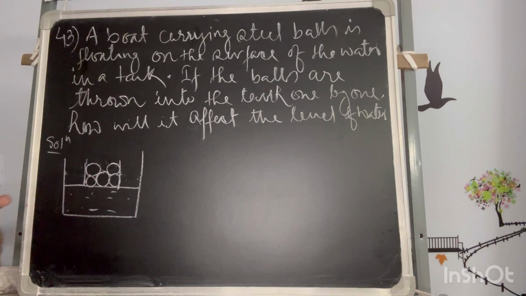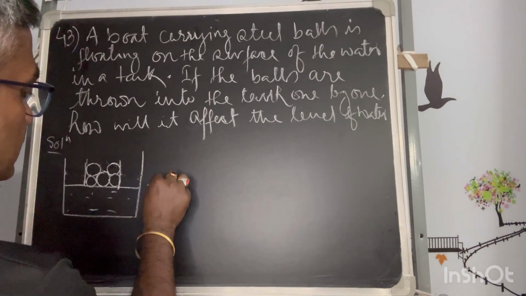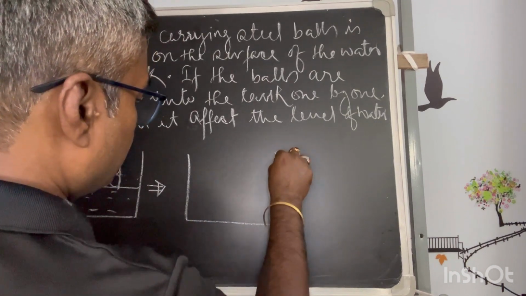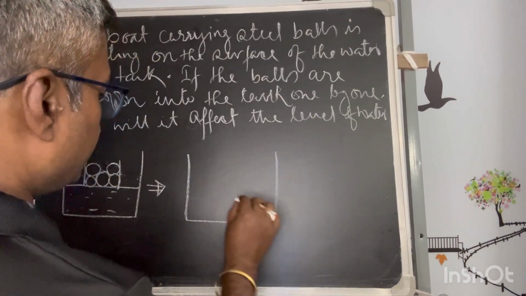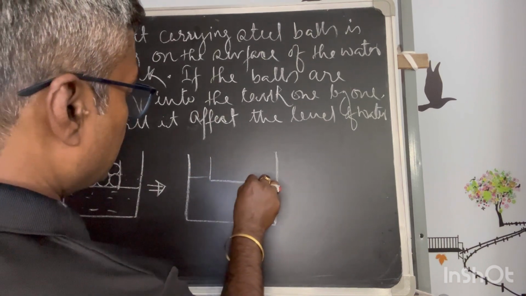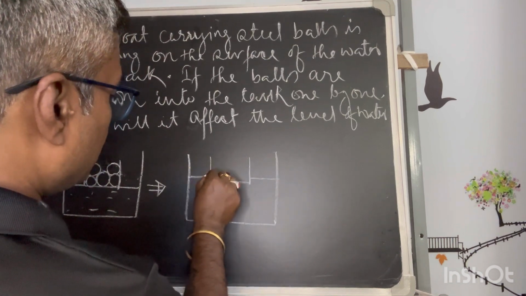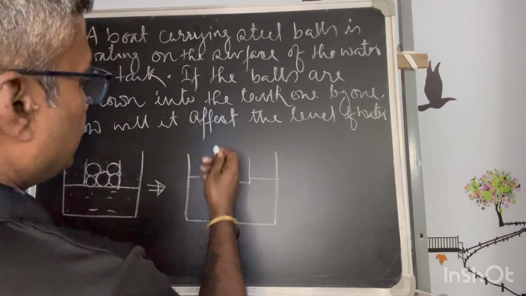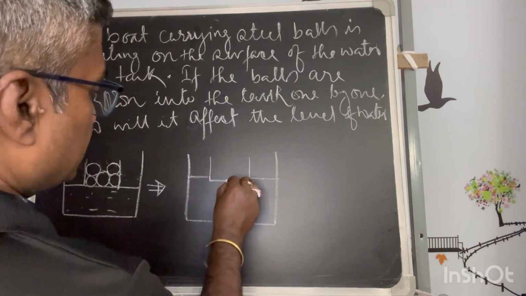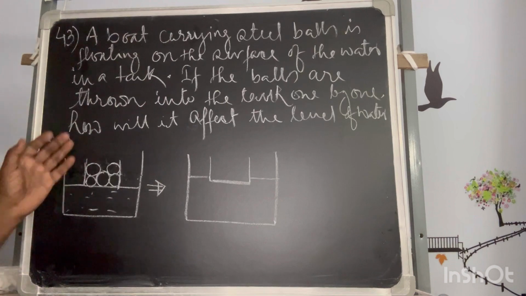If the balls are thrown, then let's say one ball is thrown outside. I don't know whether it will sink down, meaning the level will go up, or whether it stays on the surface.